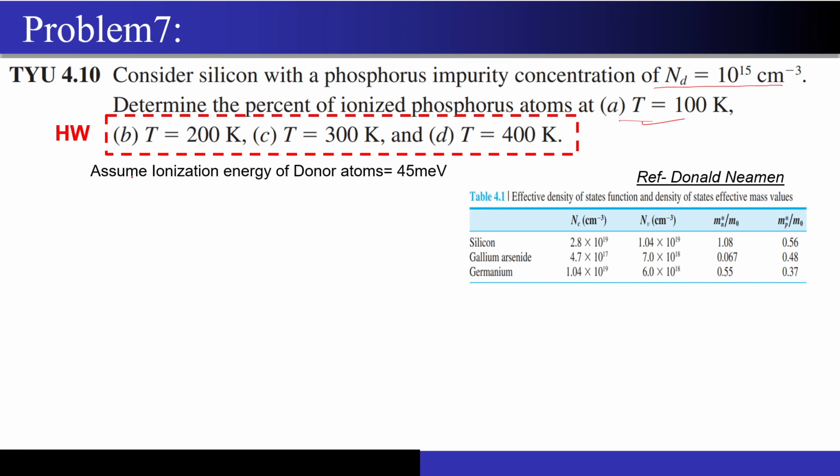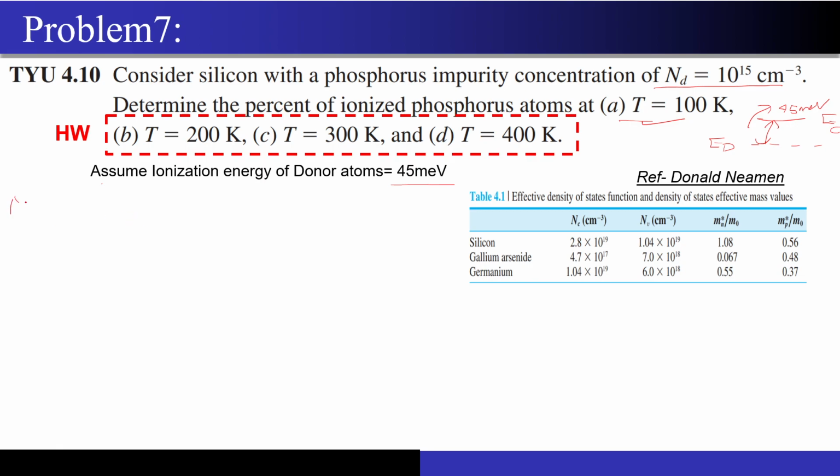And what they have given over here: assume the ionization energy of the donor atoms is around 45 milli electron volt. What do I mean by that? You have EC over here and you have ED, the donor levels. So this EC minus ED gap they have given as 45 milli electron volt. So now let's try to solve this question. How should I solve it?